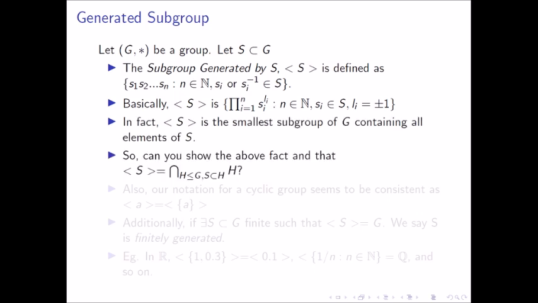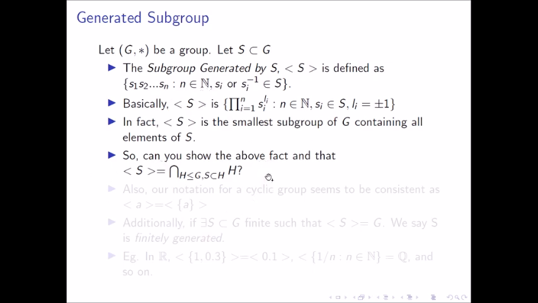And why generated? This is indeed the smallest subgroup of G which contains all the elements of S. And can you prove this fact, or equivalently prove this fact, that the intersection of all subgroups which contain S as a subset is basically this subgroup generated by S? This is not difficult to prove.